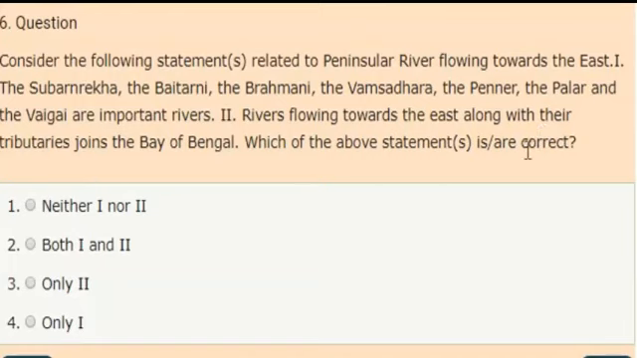Which of the above statements are correct? And the options: neither 1 nor 2, both 1 and 2, only 2, only 1. Correct answer is option 4. Only first statement is correct.